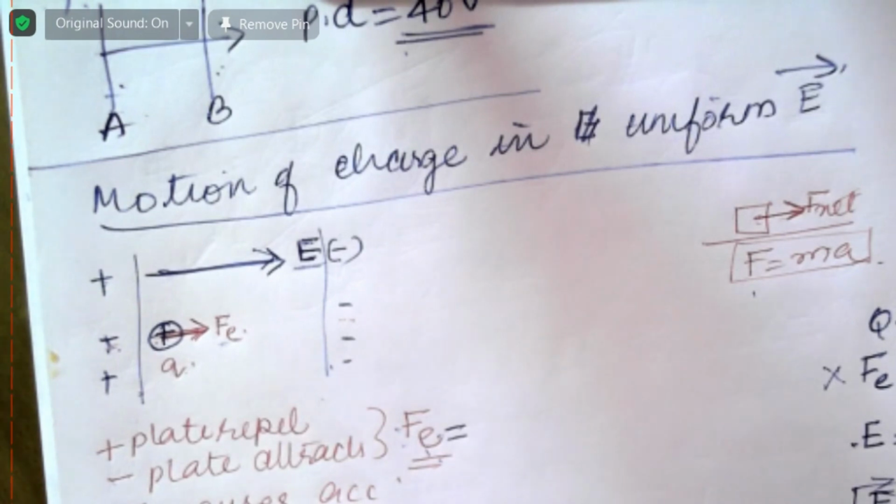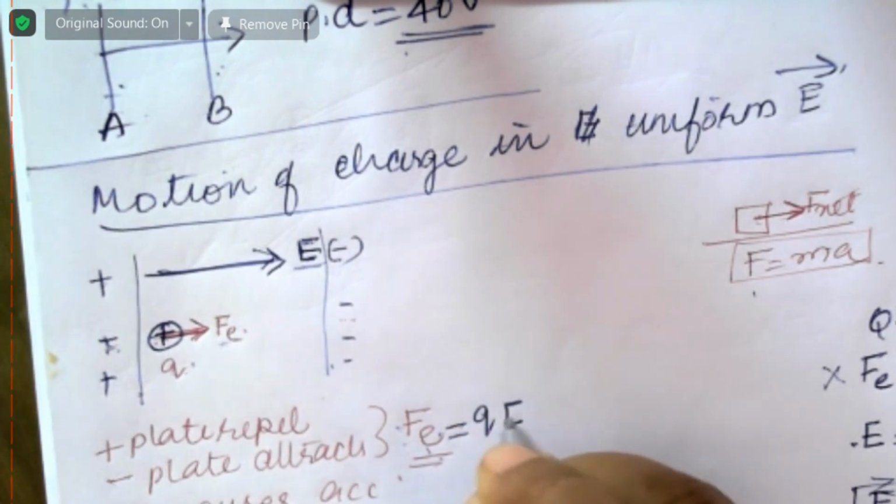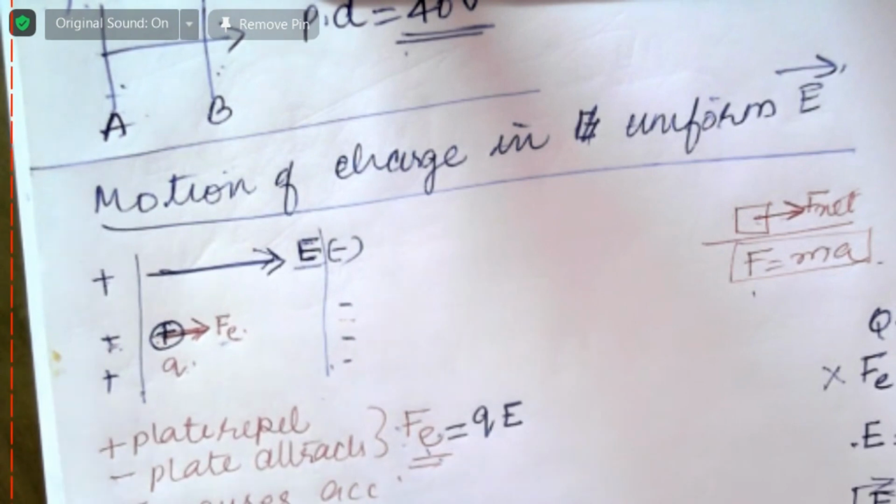Next class, I will give you a formula test. So force is equal to Q into E only. So acceleration is equal to Q into E by M.